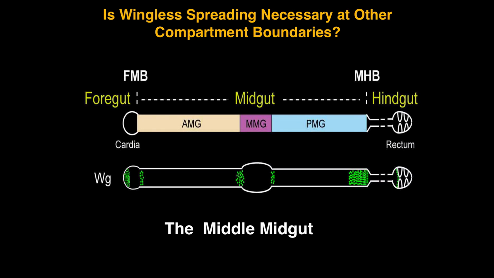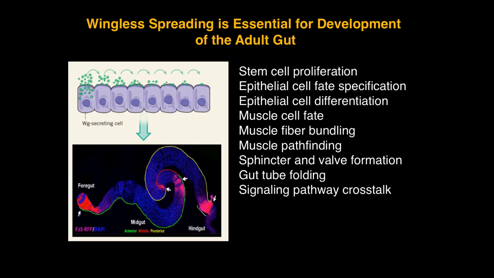So it looks like wingless spreading is going to be essential for a number of different compartments in the adult gut. So just to summarize here, here's the range of phenotypes we've seen at both the middle midgut and the midgut-hindgut in the epithelium, in muscle, multiple different processes that are important for muscle. And then there are these bigger structures, the sphincters, valves, gut folding, and then signal pathway crosstalk. So I hope that some of this biology is really new, the phenotypes we're seeing, and I hope can be followed up as we go forward.